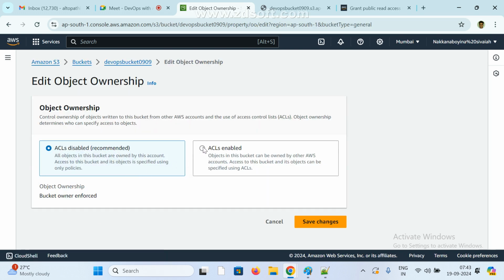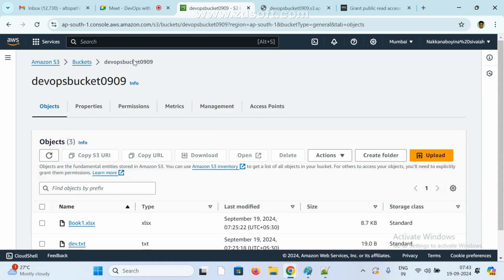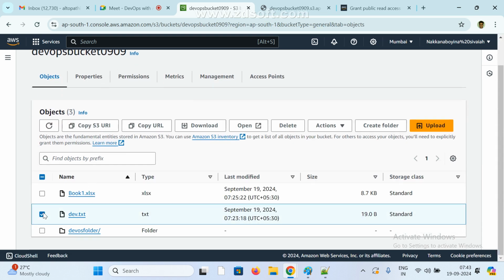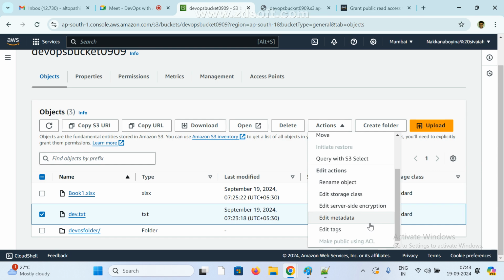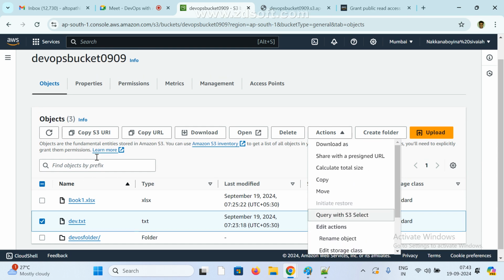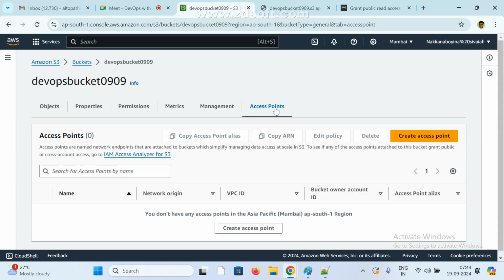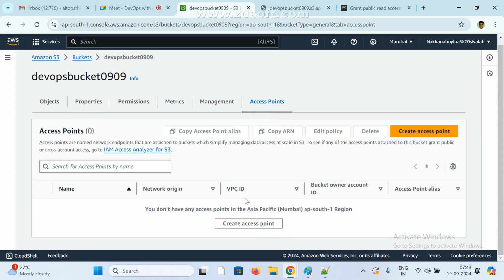Yes, here it is available. Disabled. This option we should enable. Okay. So this bucket is owned by the AWS account. To access the bucket, the bucket can specify the ACL. Yes. And where is this option? Bucket. So here, where did I click this one? Just now I clicked, right? Where did I click?